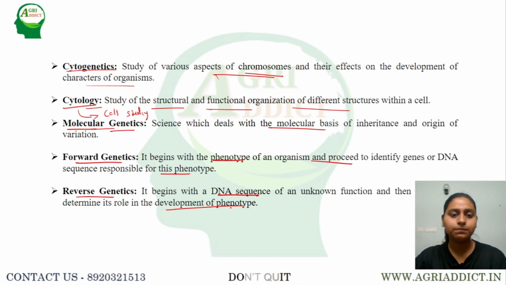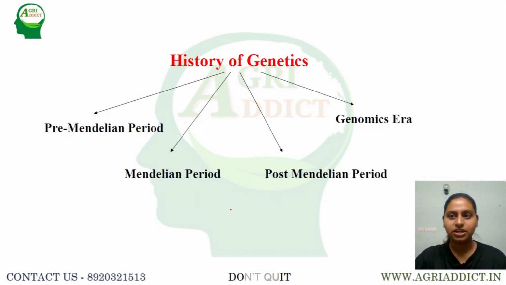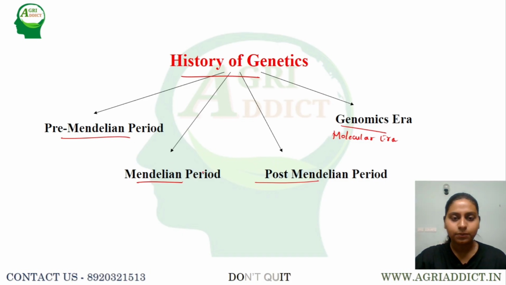These are some of the important terminologies that we have to study before diving into the history of genetics. Now we'll study the history of genetics. The entire history of genetics has been classified into 4 different components: the pre-Mendelian period, the Mendelian period, the post-Mendelian period, and also the genomics era, which can also be called the molecular era. The main basis for this classification is the period.